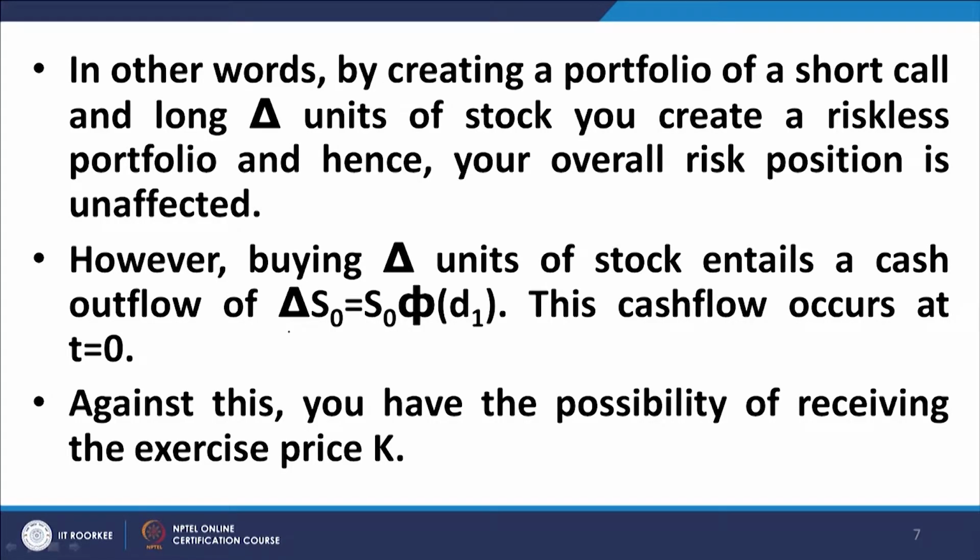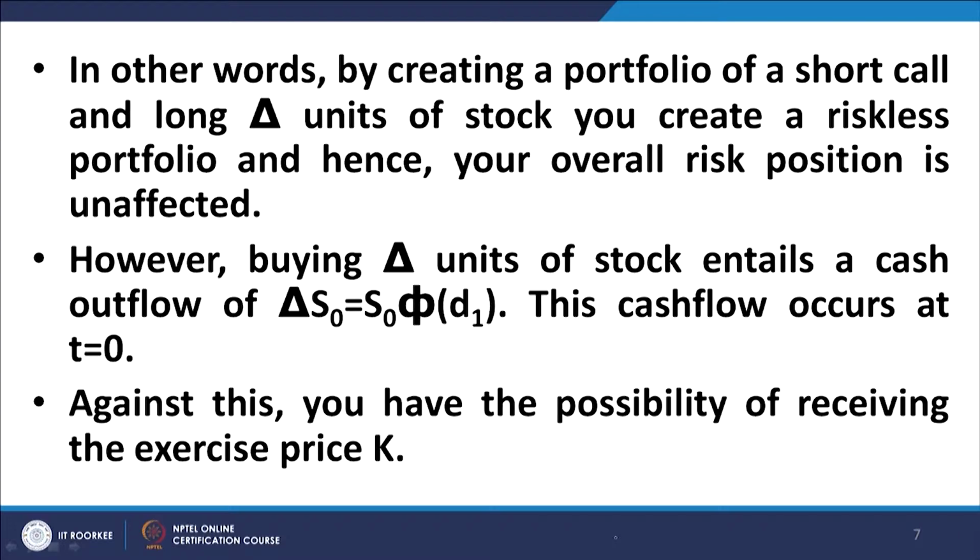So, by writing a call and by taking a long position in the stock, you are really exposing yourself to no additional risk. Now, to buy delta units of the stock, if the current stock price is S naught, you will have to make an initial cash outflow at t equal to 0, that is as of today, of delta into S naught, but delta we have already worked out, delta is equal to phi of d1.